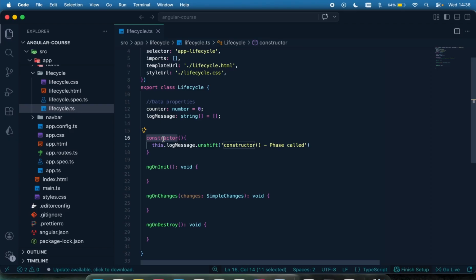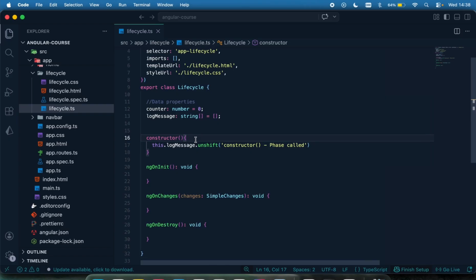Let's say you have an API service elsewhere, or you have your services elsewhere, and you want to use them in a component. The constructor is where you inject the service. It is where you register those, where you bring those services down to your application. So let's say I have an API to make API calls elsewhere, and I want to use that in this component right here. The constructor is where I'm going to initialize those services when the constructor is set.